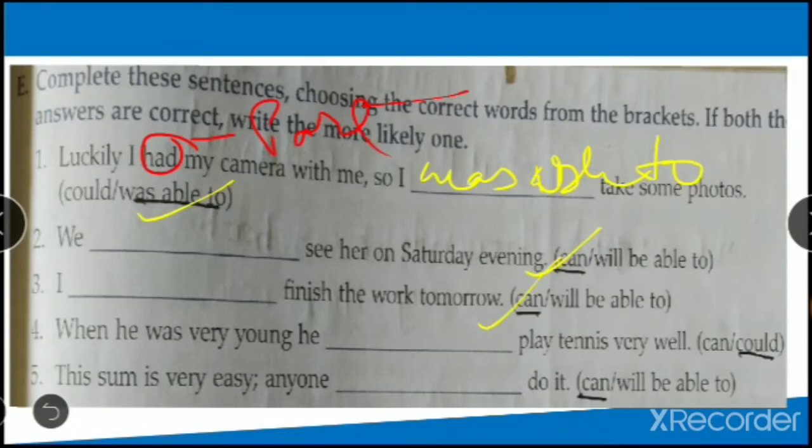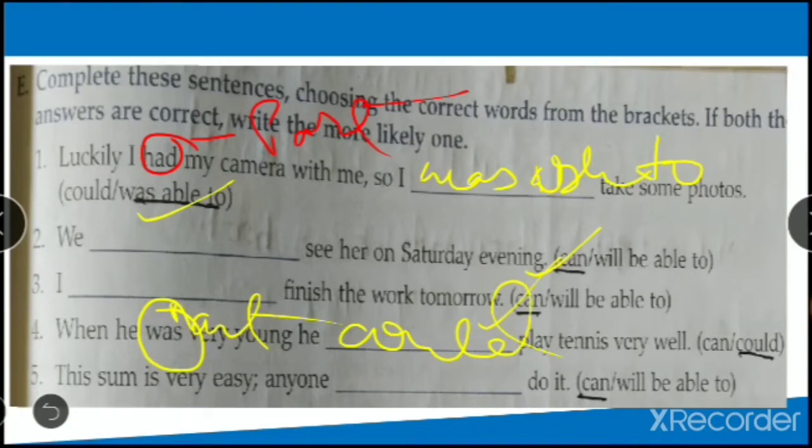When he was very young, he dash play tennis very well. When he was very young, it means past. So we know can is present, could is past. So what will come? Could, right? This sum is very easy.